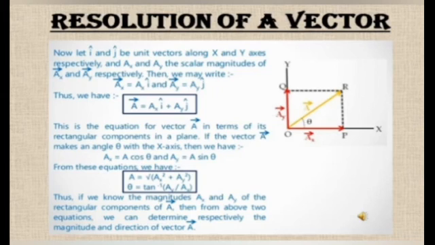That is, capital A is equal to root of AX square plus AY square, and tan theta is equal to AY over AX, or theta is equal to tan inverse of AY over AX. By this relation, if we know the magnitudes of the horizontal and vertical components of the given vector A, then we can calculate the magnitude of the resultant vector as well as its direction.